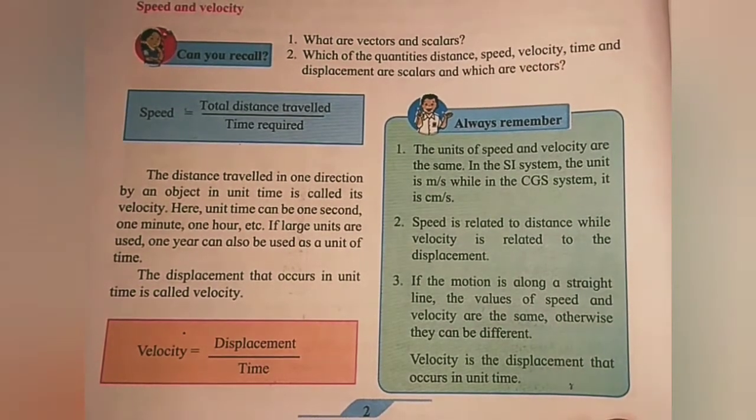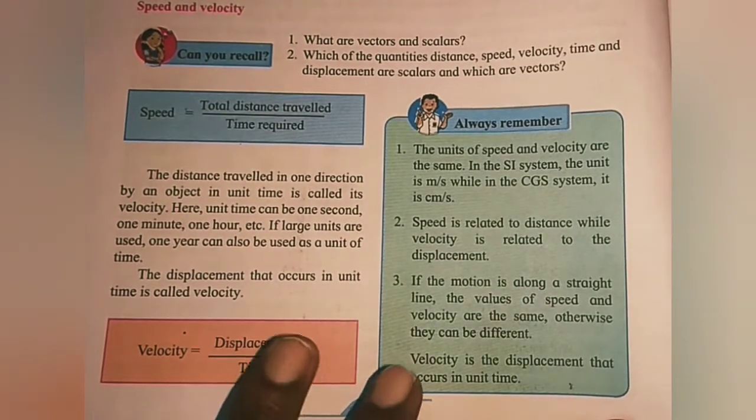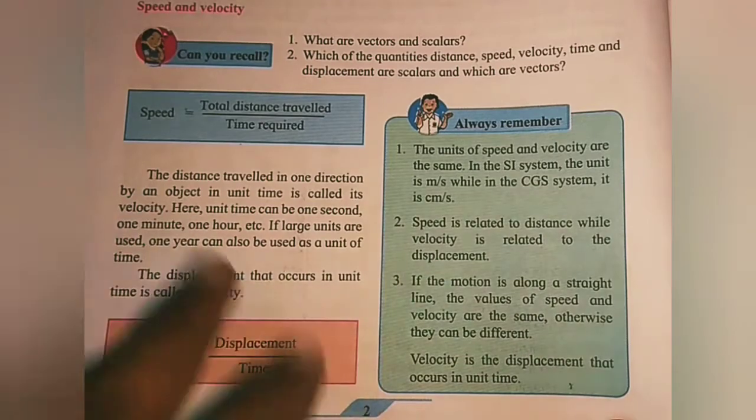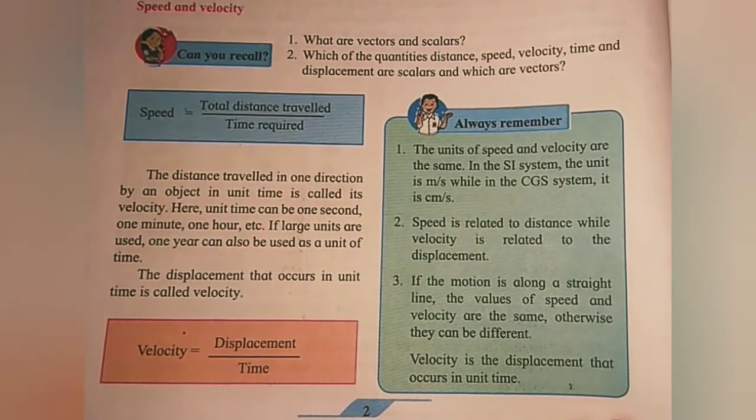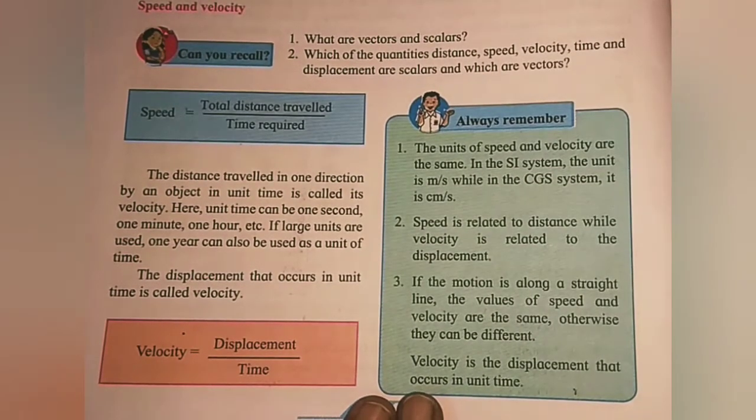So it's a question about scalar and vector quantities. The answer we will get in this paragraph. Let us see what is scalar and vector quantity and how it is defined. Is distance scalar or vector, speed, velocity, time and displacement, scalar or vector?